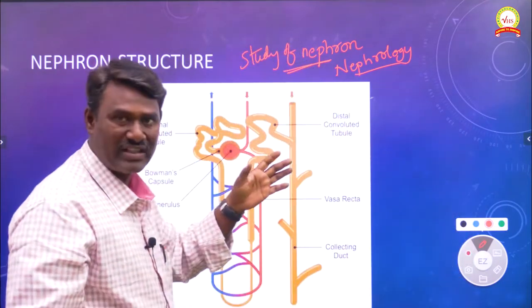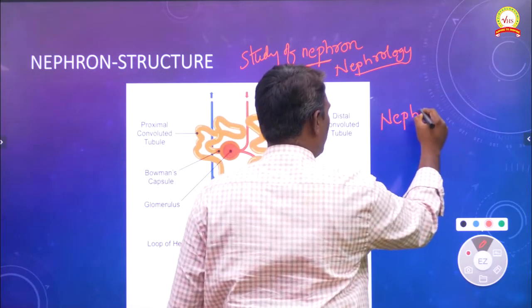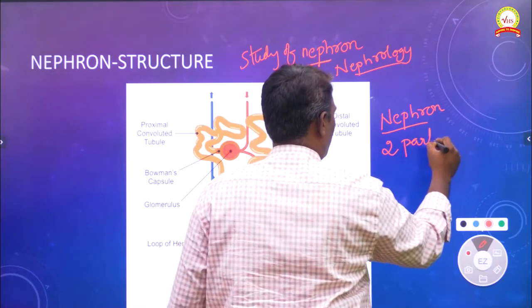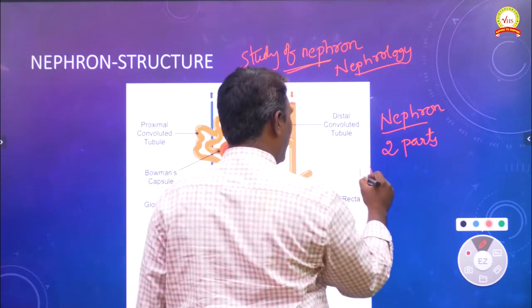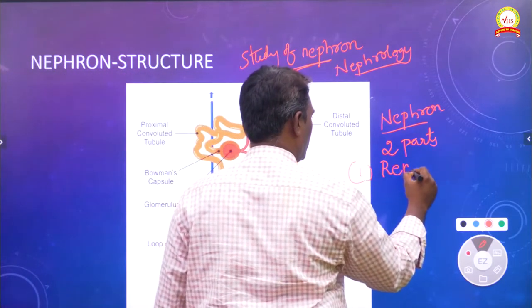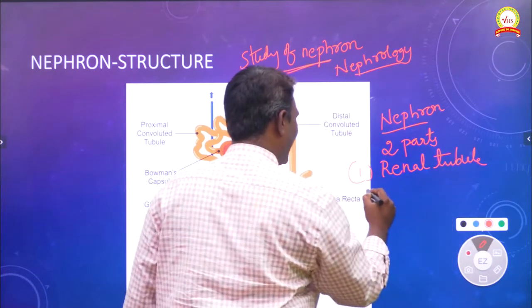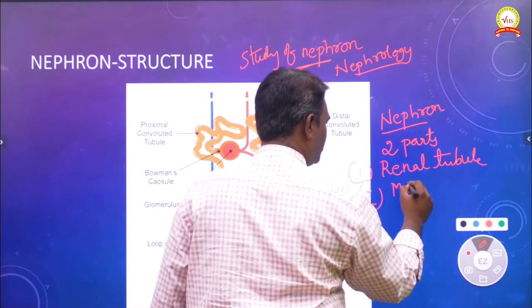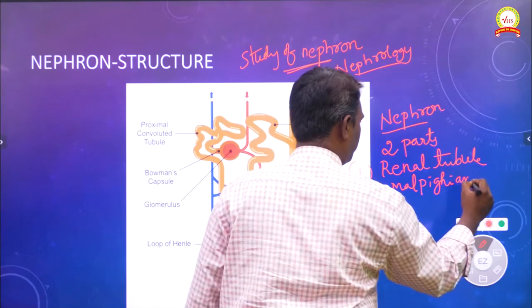Now we can see the structure of nephron. A nephron consists of two distinct parts. The first one we call the renal tubule, and the second one we call the Malpighian body.